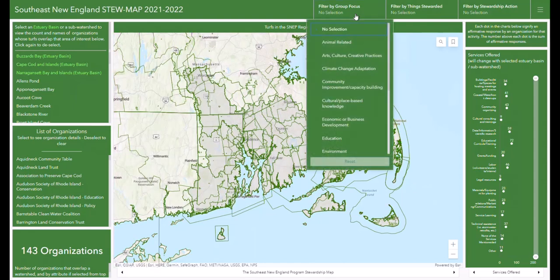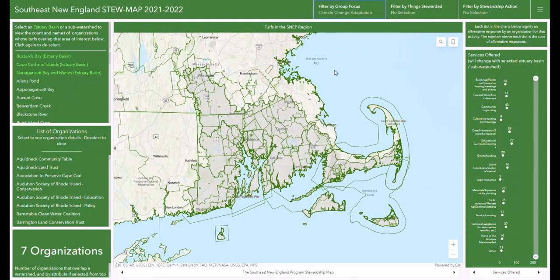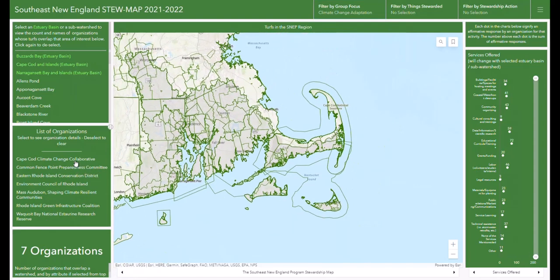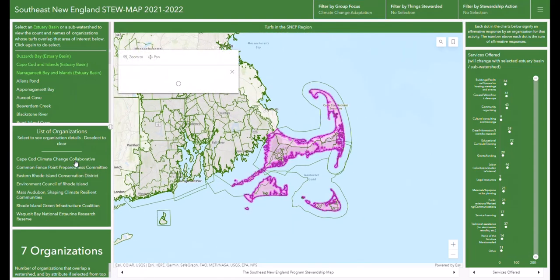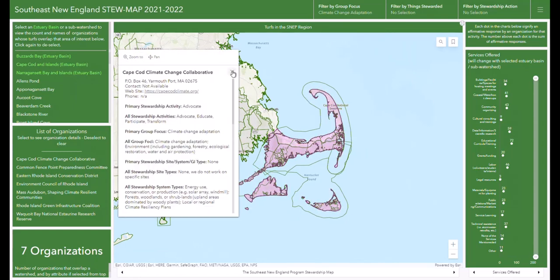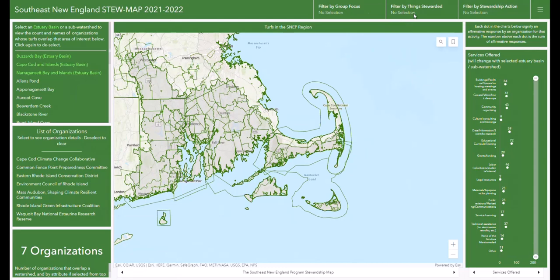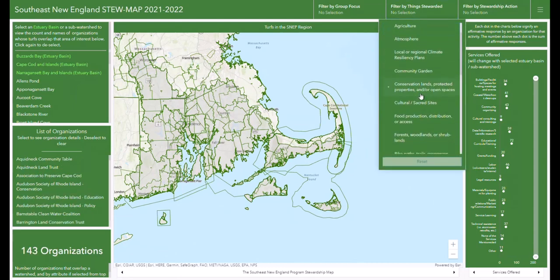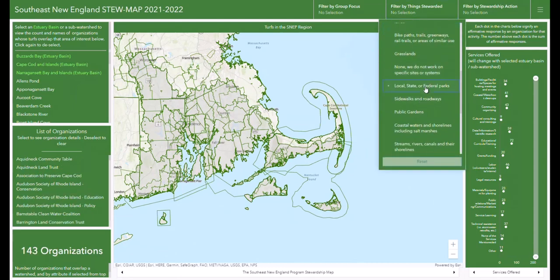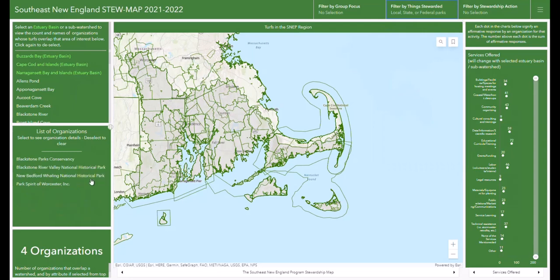To show only the names and number of organizations interested in climate change adaptation, use the Filter by Group Focus drop-down menu on the top right of the dashboard. Selecting a group's name from the list will again show the pop-up window with the organization's details. To show only the names and number of organizations involved with stewardship over local, state, or federal parks, use the Filter by Things Stewarded.